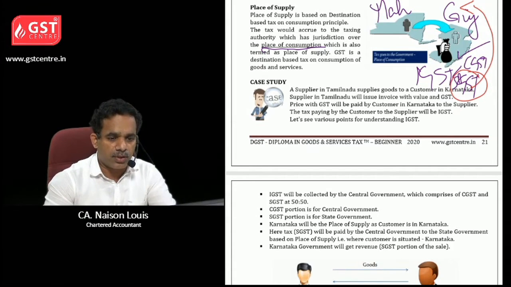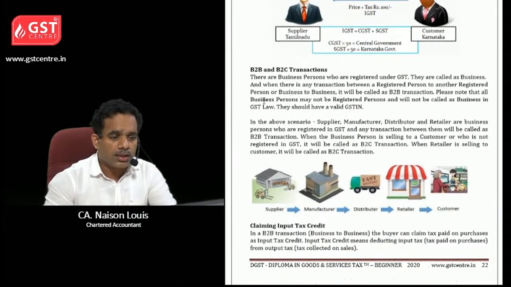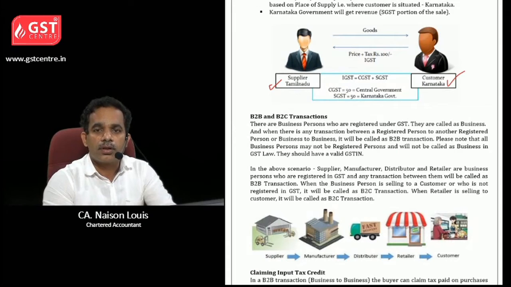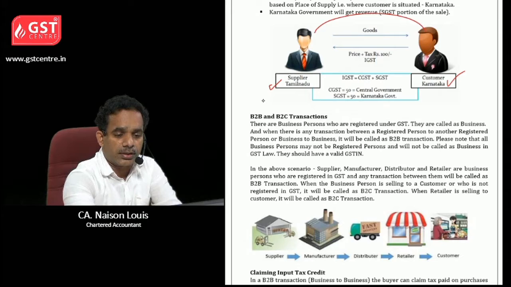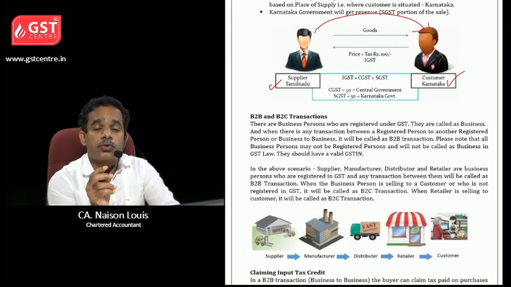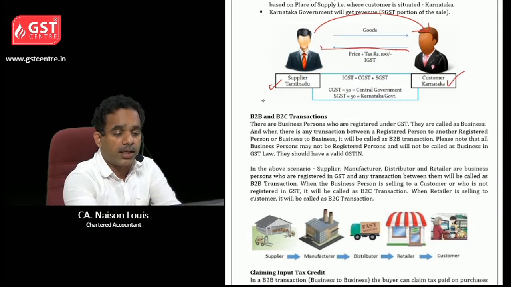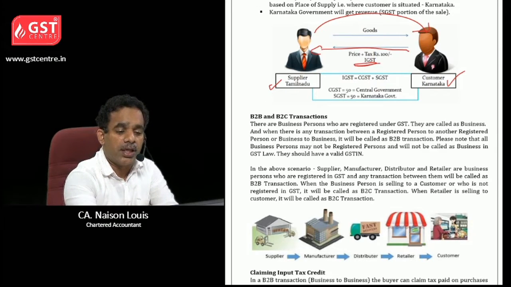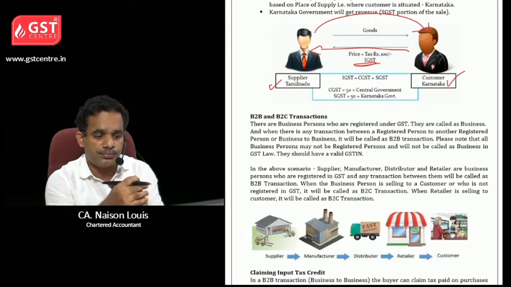Let us take one example. Here the supplier is in Tamil Nadu and the customer is in Karnataka. Where the customer is located, it is in Karnataka. Goods are transferred from Tamil Nadu to Karnataka, and the price was paid by the Karnataka buyer to Tamil Nadu. So which tax will apply? It will be IGST, Integrated Goods and Service Tax, in case of interstate supply.